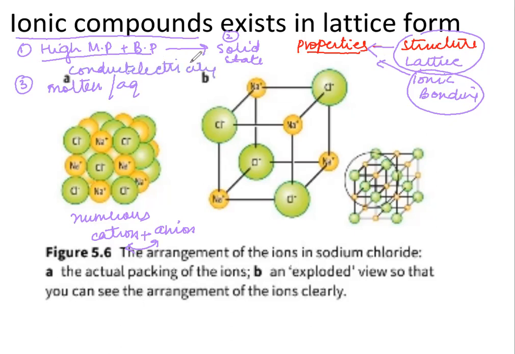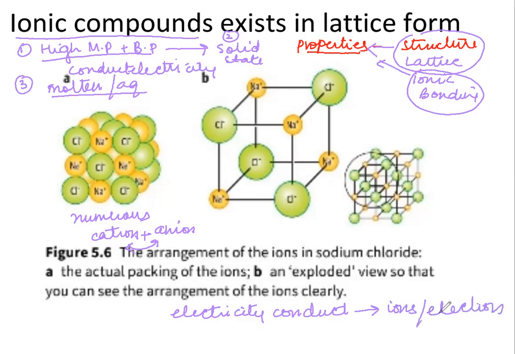Electricity can be conducted by the movement of particles. These particles can be either ions or electrons, but they need to be mobile. So in order to conduct electricity, you need either mobile ions or mobile electrons.